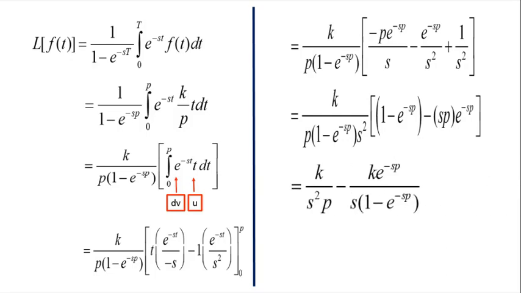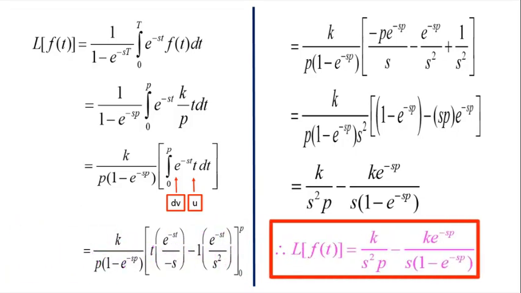So now when we simplify and split up the terms, we get k divided by s square p minus k e power minus sp divided by s into 1 minus e power minus sp. So we conclude that Laplace of f of t is equal to k divided by s square p minus k into e power minus sp divided by s into 1 minus e power minus sp.